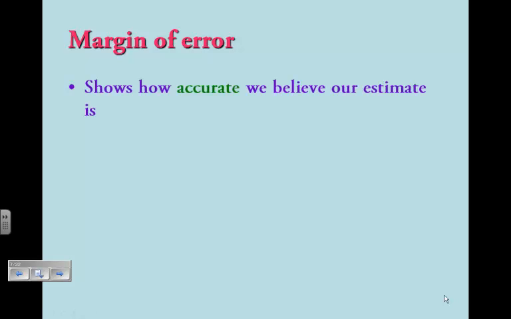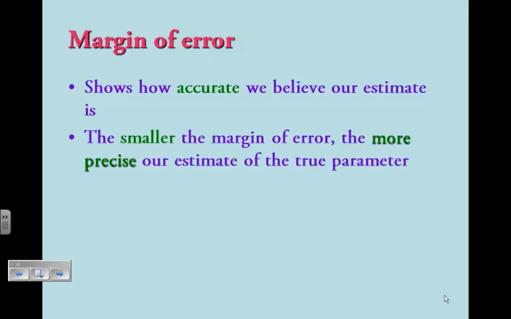Now, point estimates we know. Those are means, p-hats, things that we determine. Margin of error, here's the new stuff. The margin of error shows how accurate we believe our estimate is. The smaller the margin of error, the more precise our estimate of the true parameter.